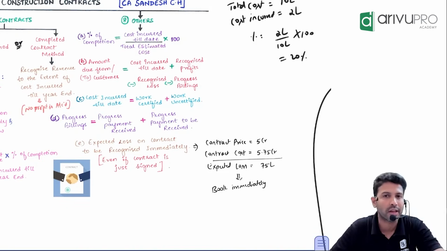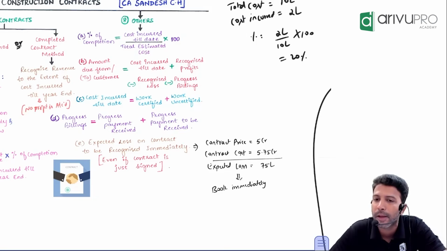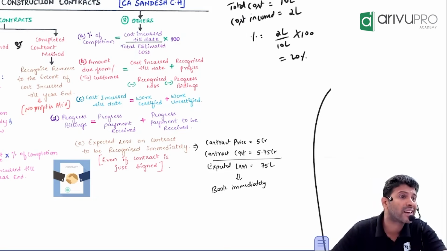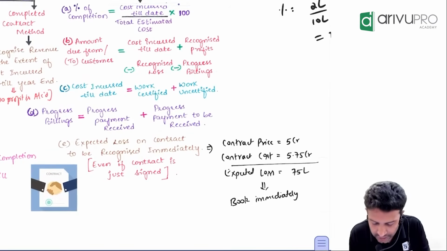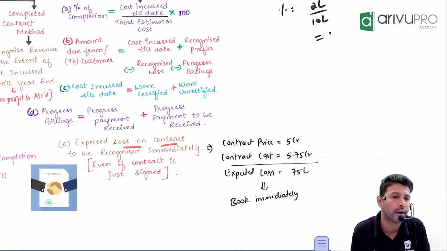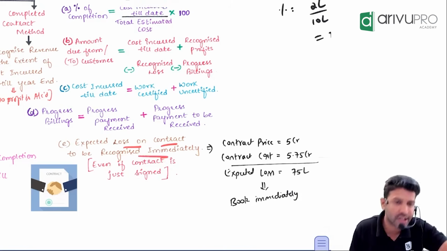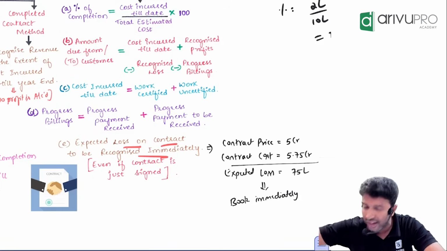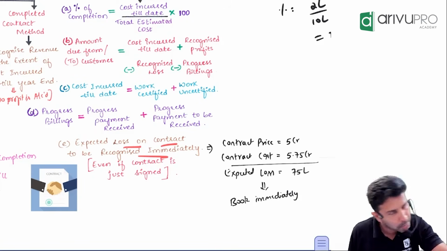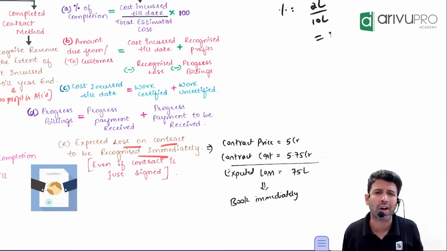And the last concept is AS 7 also works on the conservatism or prudence concept. What does the conservatism or prudence concept say? If there is any loss anticipated, you book it immediately. AS 7 also says the same thing. If there is any loss expected on the contract, then book that loss immediately, even if the contract agreement is just signed. If you get to know that it is a loss, book it when? Immediately. Sir, why will anybody sign a loss-making contract?